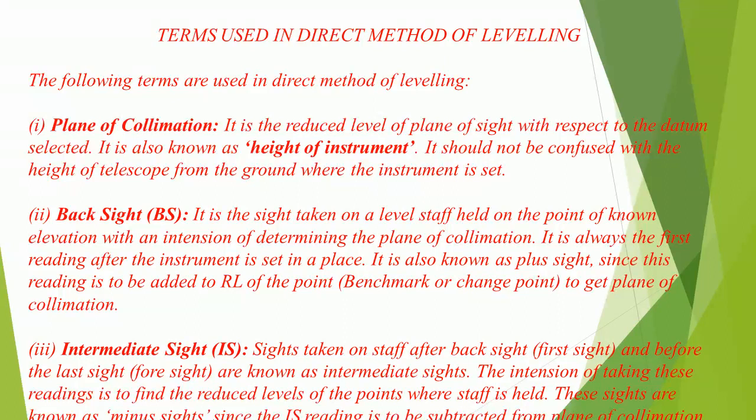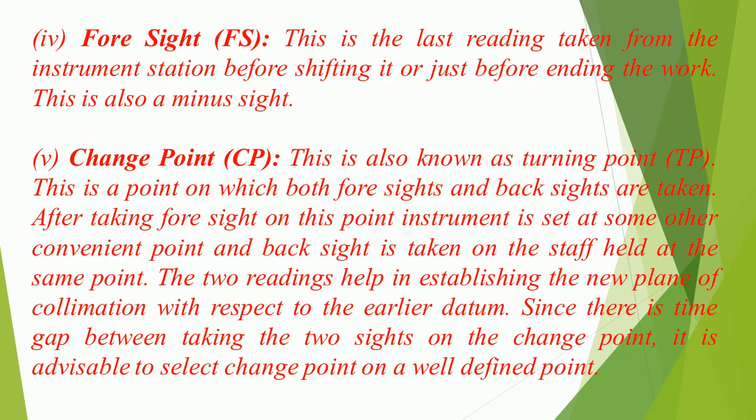as intermediate sights. The intention of taking these readings is to find the reduced levels of the points where staff is held. These sights are known as minus sights since the IS reading is to be subtracted from plane of collimation to get RL of the point where staff is held. 4. Foresight, FS. This is the last reading taken from the instrument station before shifting it or just before ending the work. This is also a minus sight.